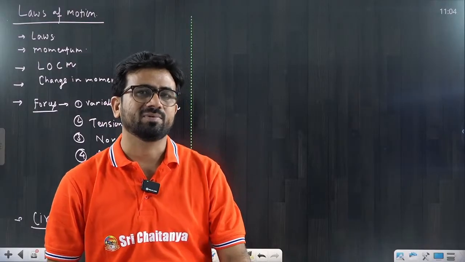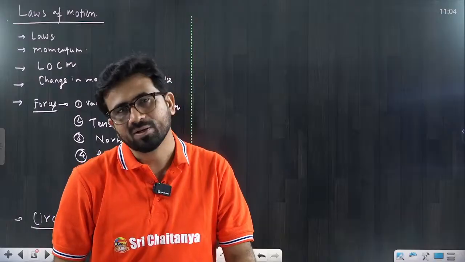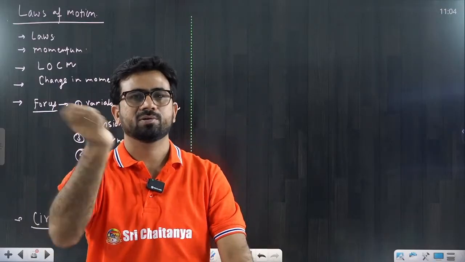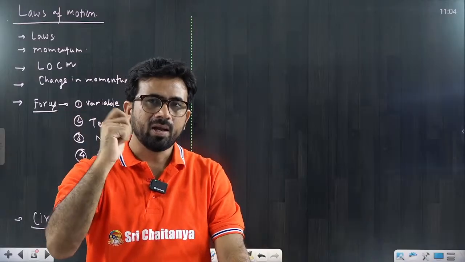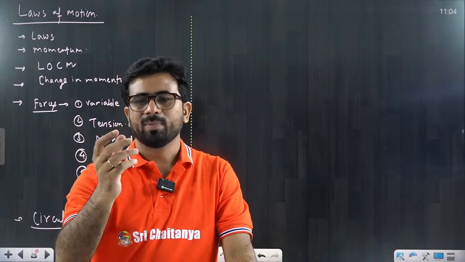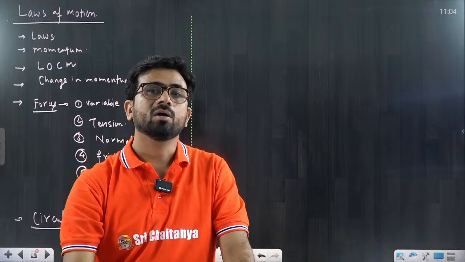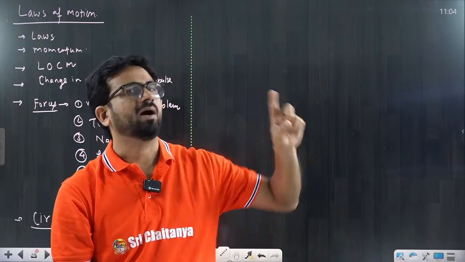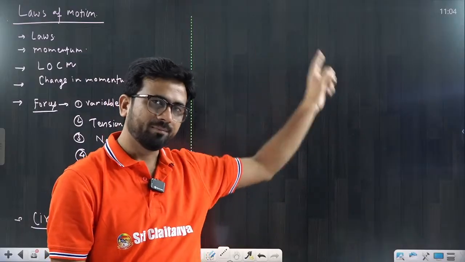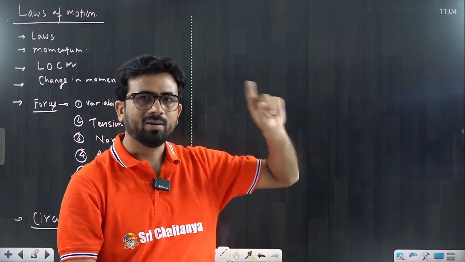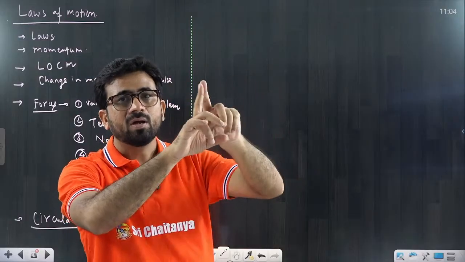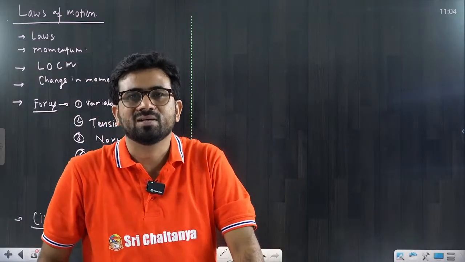The third thing is inertia of direction. Suppose I take a stone tied with a string and I am whirling it like this, and suddenly I let go, or the string is broken. Then what will happen? It will go in a straight line. After that it will fall in a parabolic path, that is a separate thing, but at that point of time it will move in a straight line, tangentially.